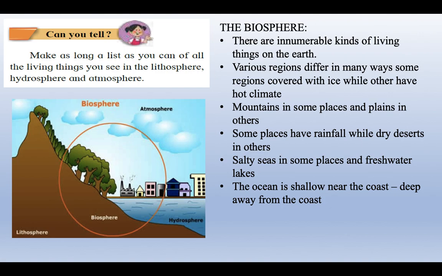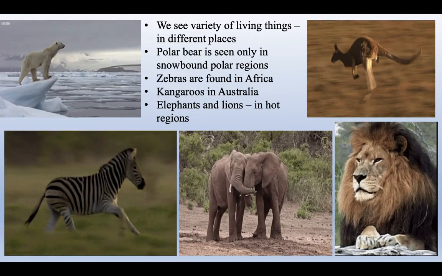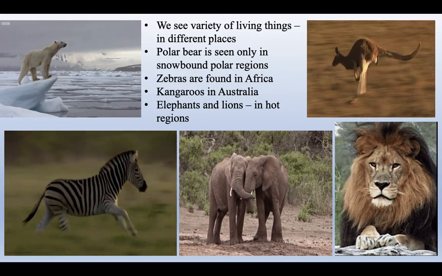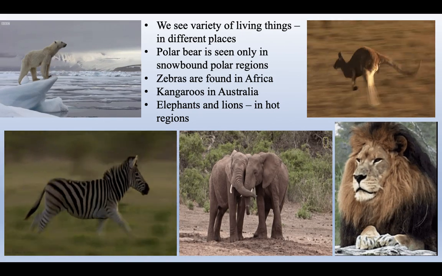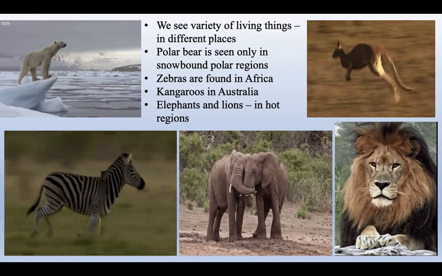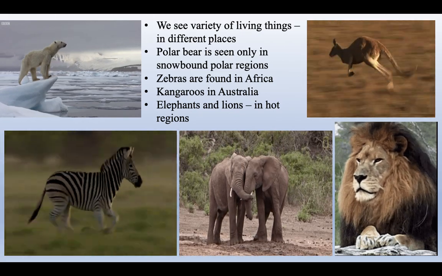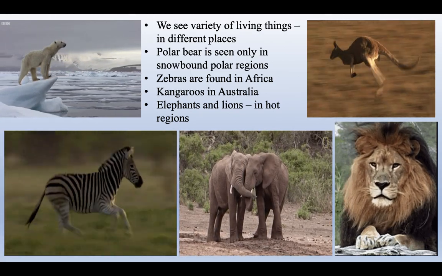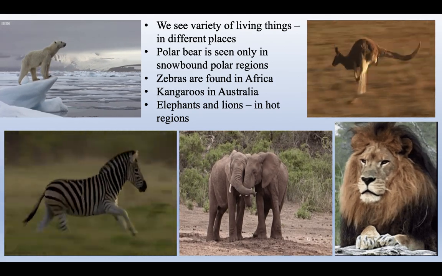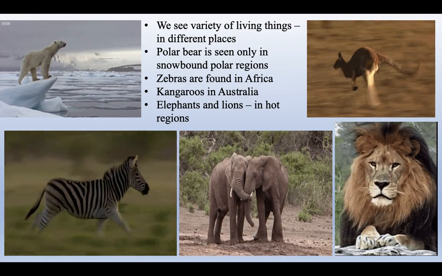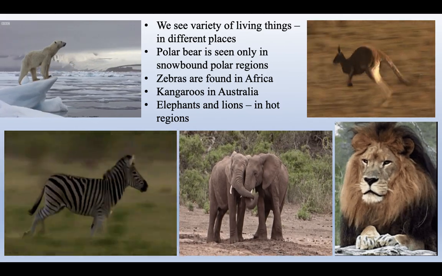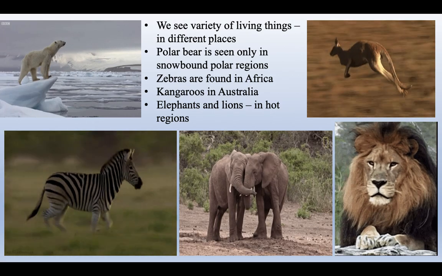The ocean is shallow near the coast, but away from the coastline, the ocean can be several kilometers deep. So, can you see there is so much variety? Not everywhere is it the same. We see a variety in the living things that inhabit these different regions. The polar bear is seen only in the snowbound polar regions. Zebras are found in Africa, and kangaroos are found only in Australia. These animals are not found in other regions.